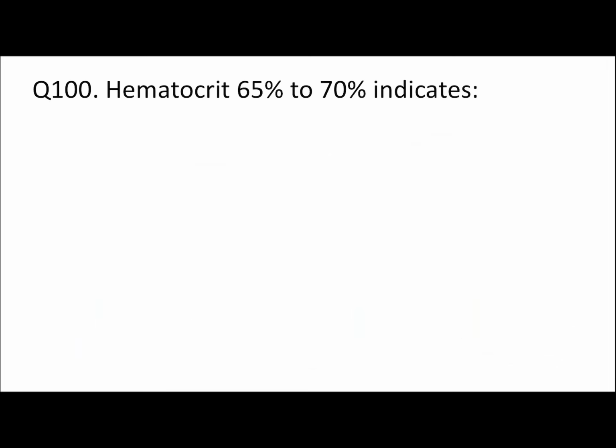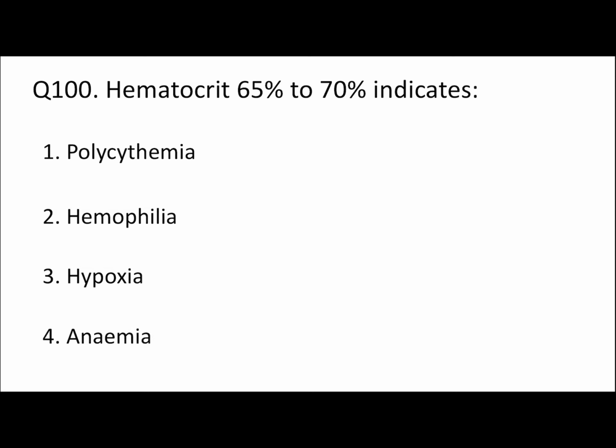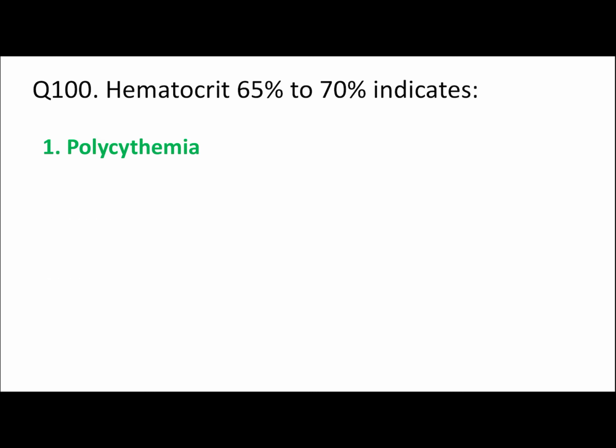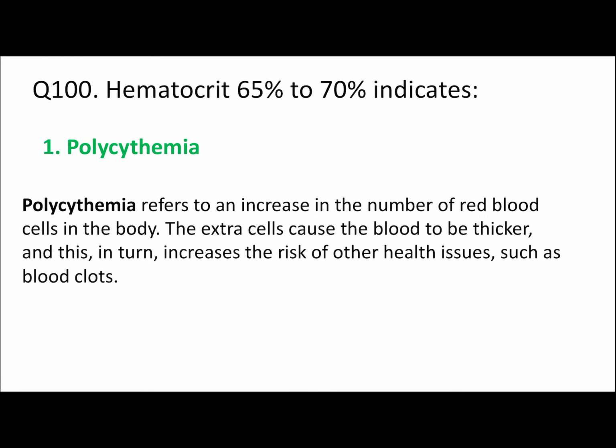So let's start. Question 101: if hematocrit is increased from 65% to 70%, then what will it indicate? Polycythemia, hemophilia, hypoxia or anemia. Here, if the hematocrit value is increased from above 65% to around 70%, then it will indicate polycythemia. Polycythemia refers to an increase in the number of red blood cells in the body. The extra cells cause the blood to be thicker, and this in turn increases the risk of other health issues such as blood clots.